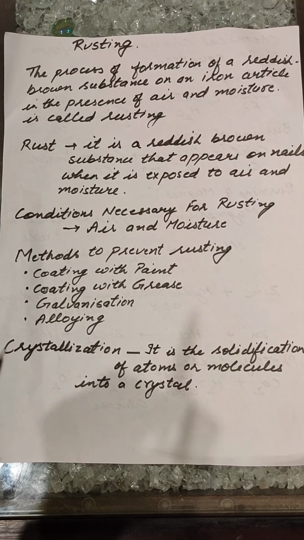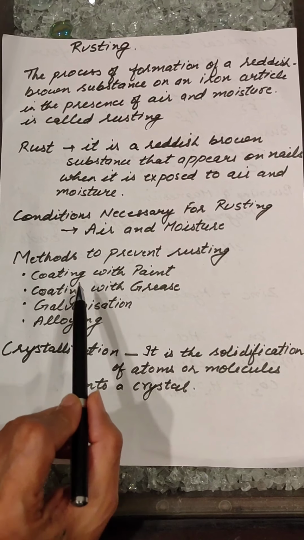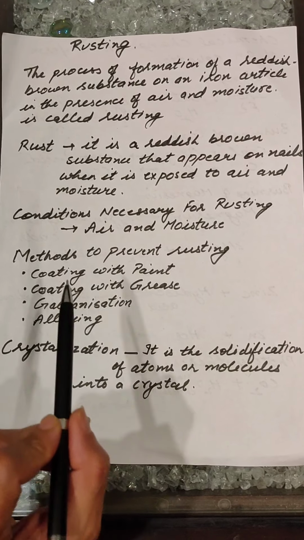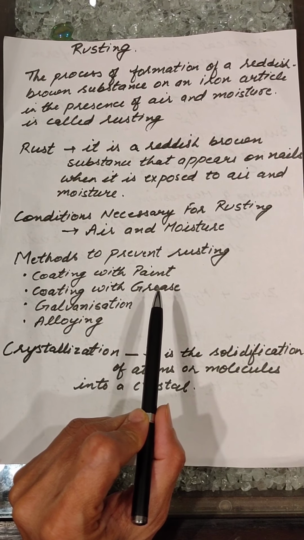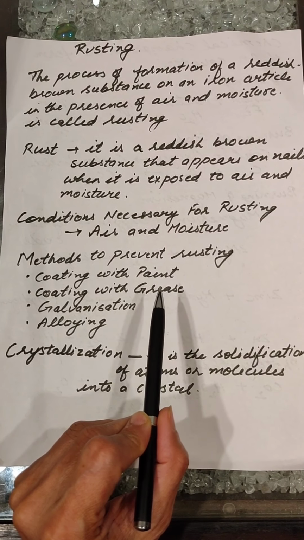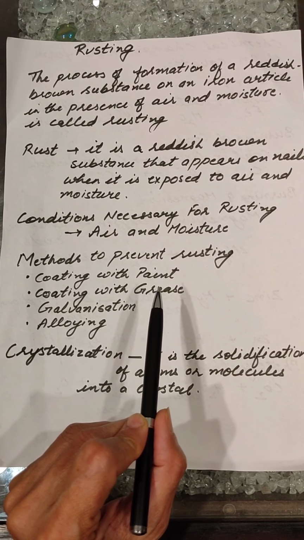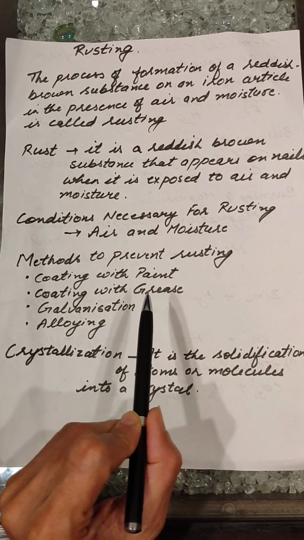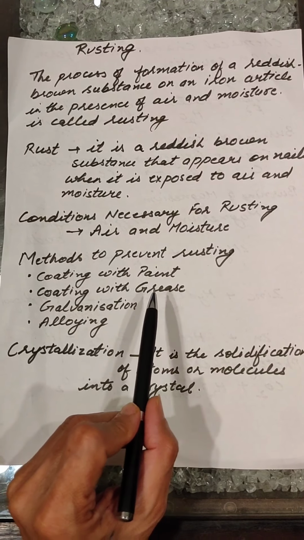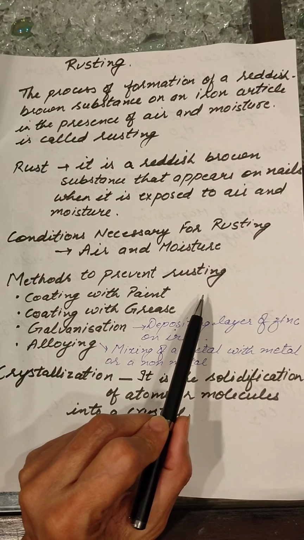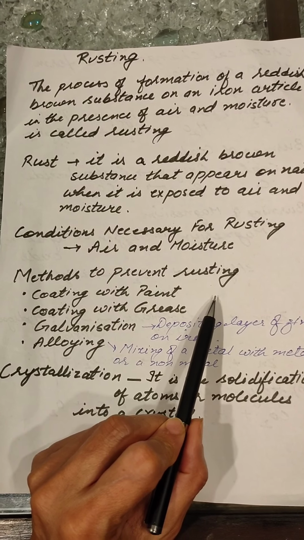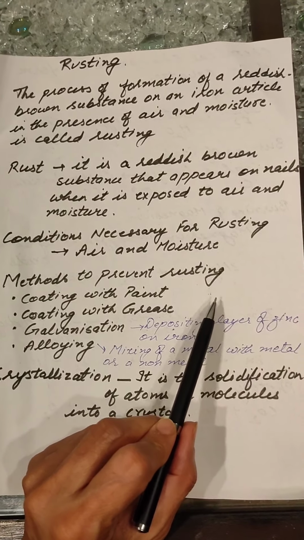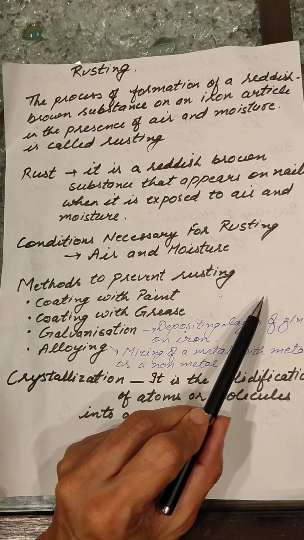What are the ways by which we can prevent rusting? So here are a few methods by which we can prevent rusting. Number 1 is coating with paint. You must have seen our parents, whenever we make a new house or whenever we bring a new gate or grills, we used to paint them with some paint. Why do we paint them? We paint the iron article to prevent it from rusting. So painting is a very important method by which we can prevent our iron articles from being rusted.